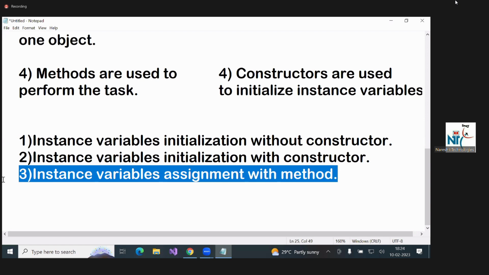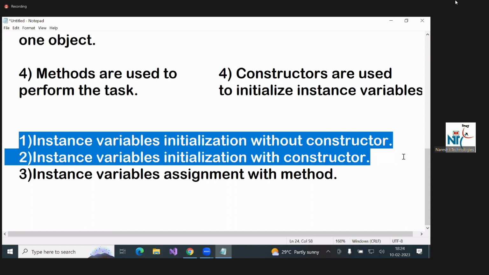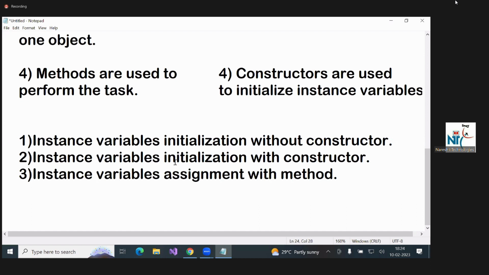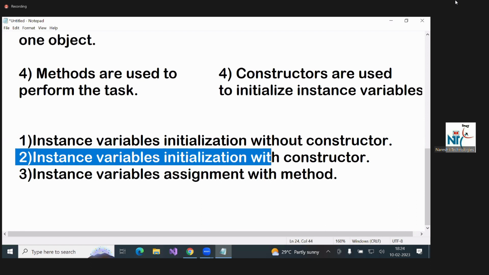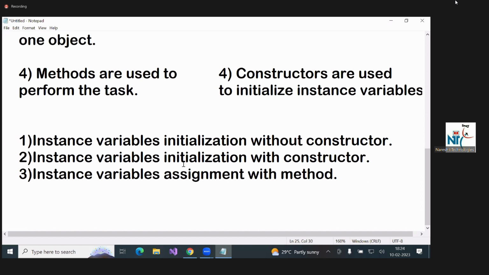First program and second program, the concept is initialization, but the output is different. Second program and third program, the output is the same but the concept is different: one is initialization, the other is assignment. Depending upon our task, we have to select.